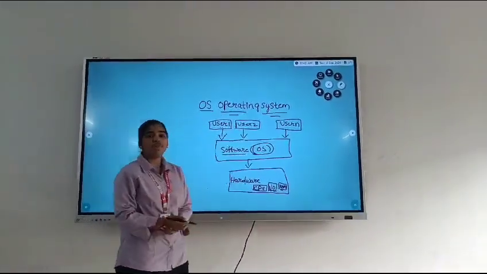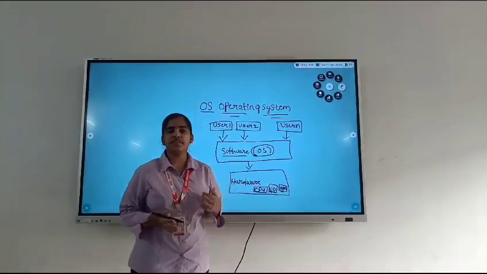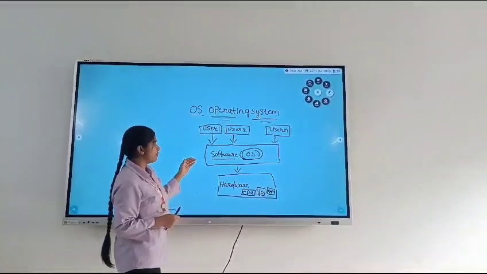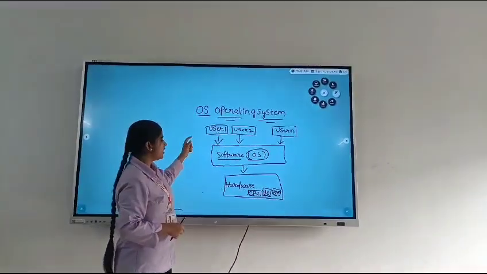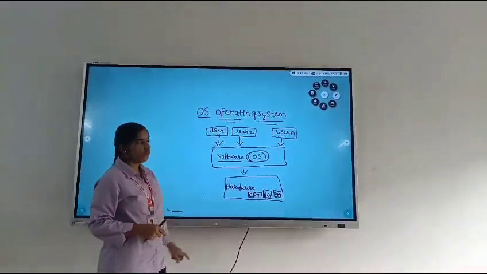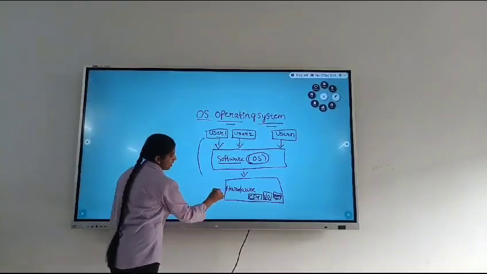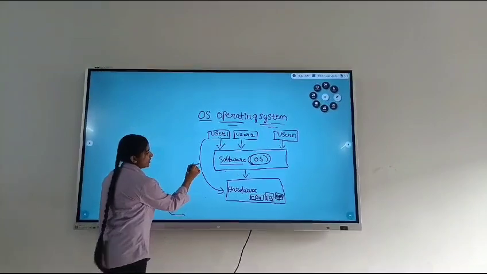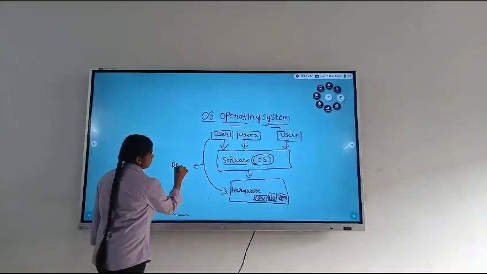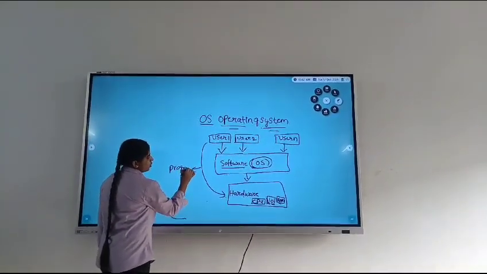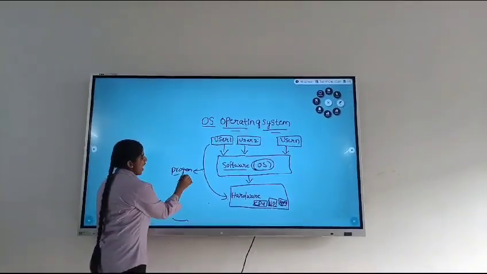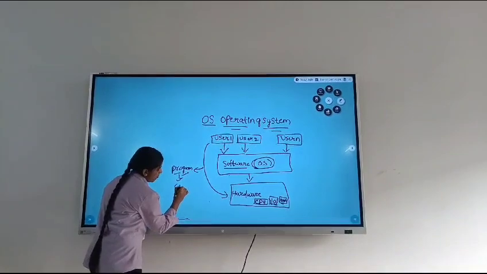So what will happen if there is no software system? If there is no software system, we have to interact directly with the hardware. We can interact, but we need to write a specific program, and this program is very complex.